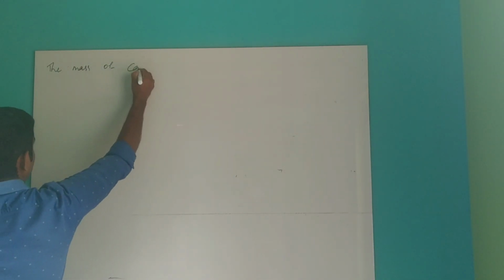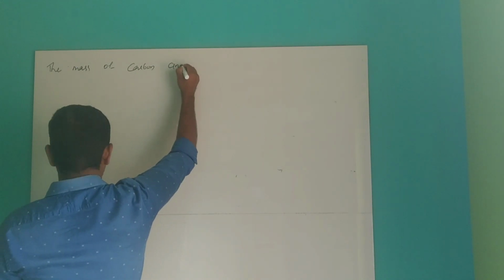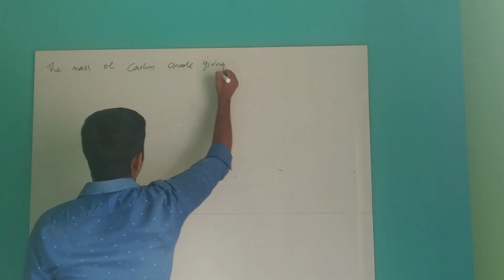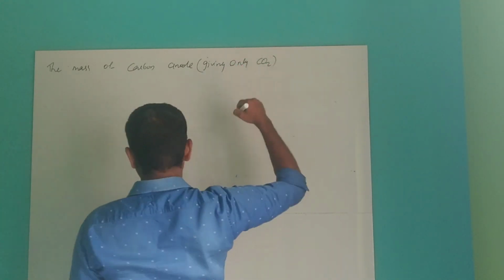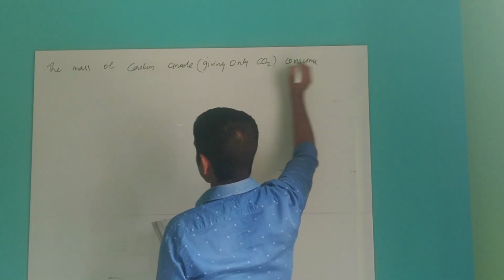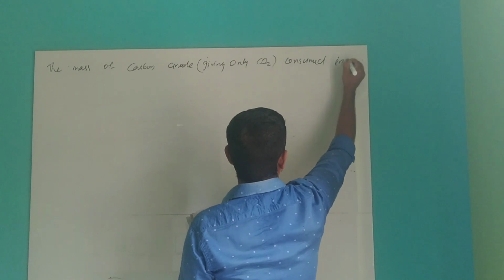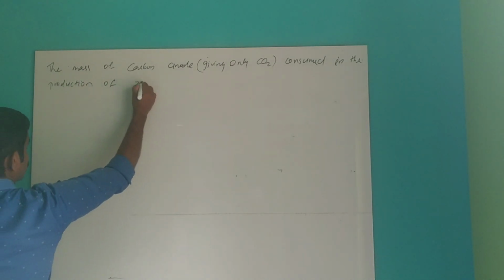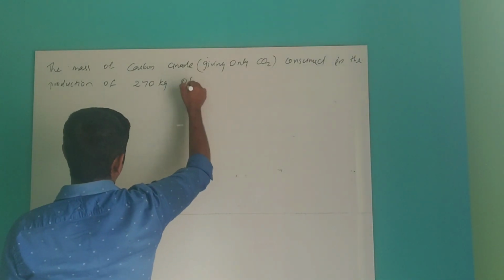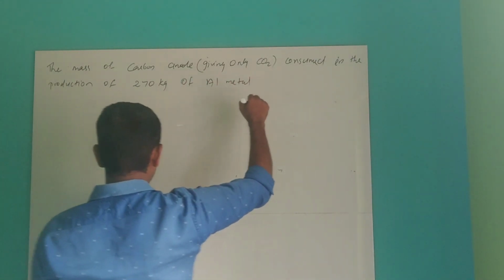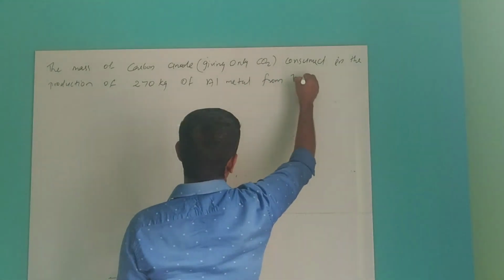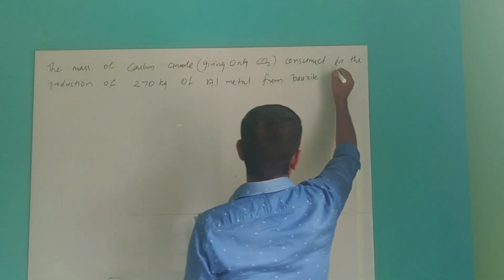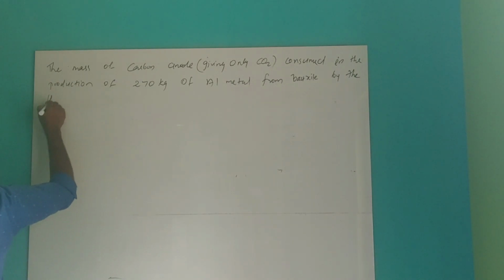The question is: the mass of carbon anode, giving only CO2, carbon dioxide, consumed in the production of 270 kg of aluminium metal from bauxite by the Hall process.